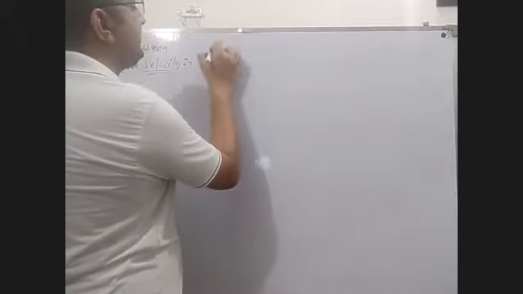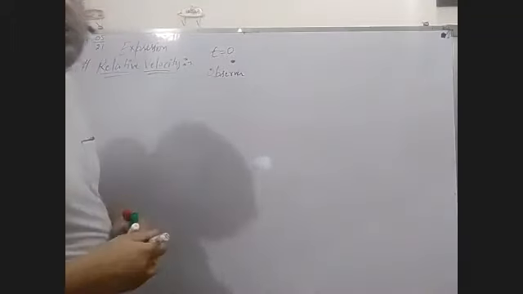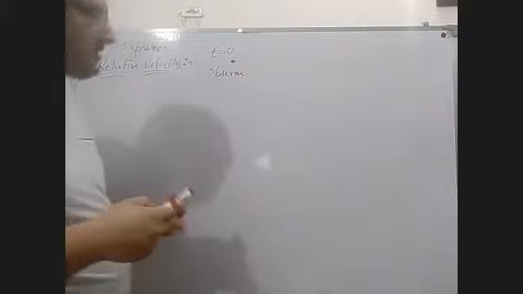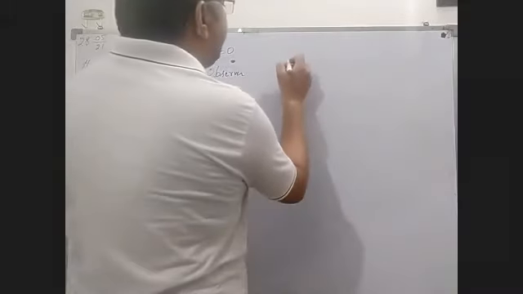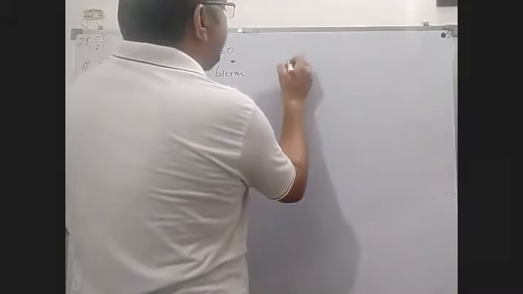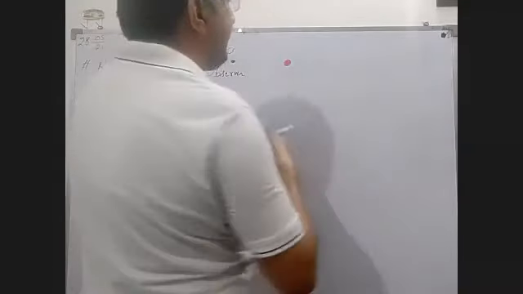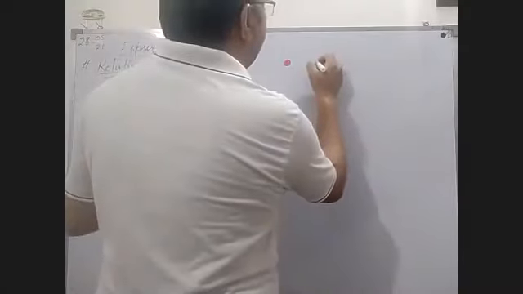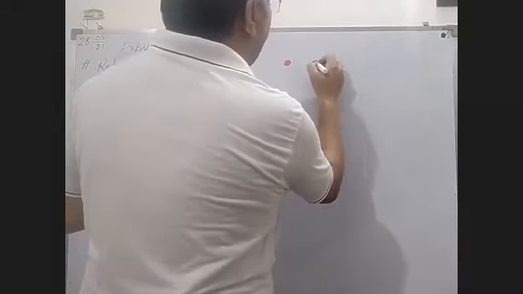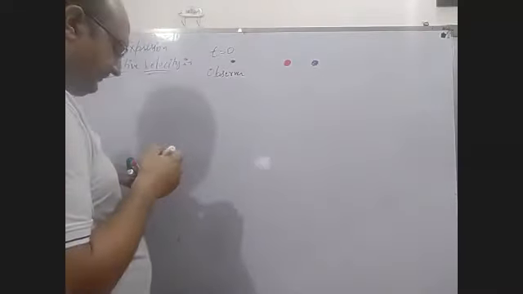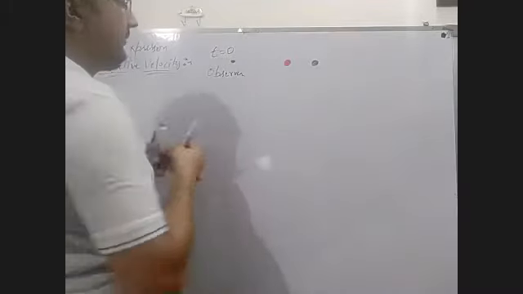At time t equal to 0, there are two objects. One is here, and the other one is here. Two objects, and this one is the observer.